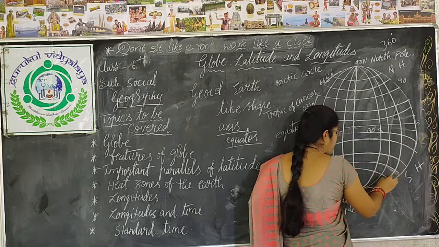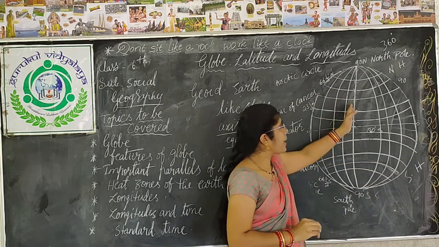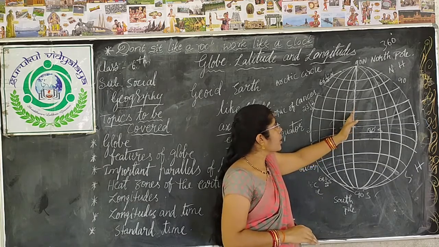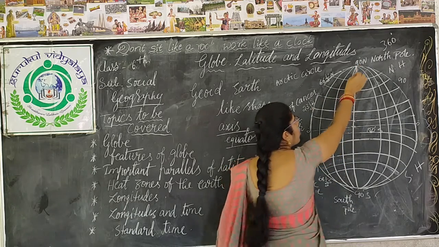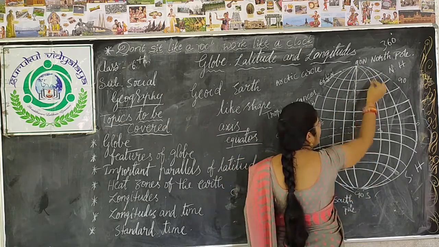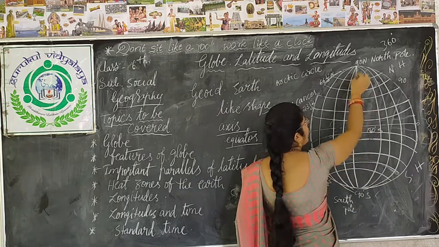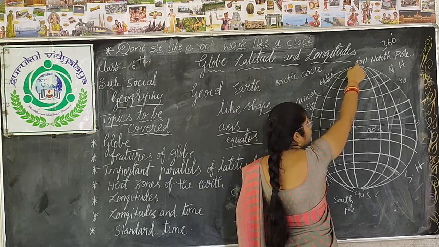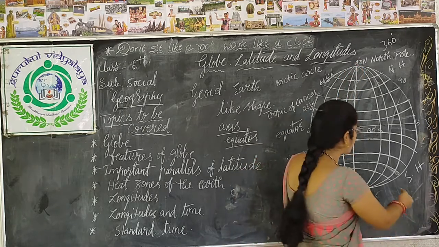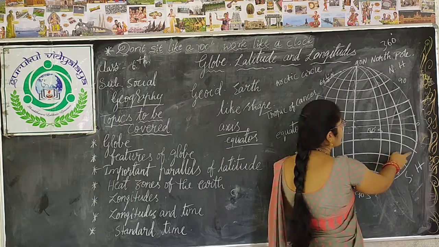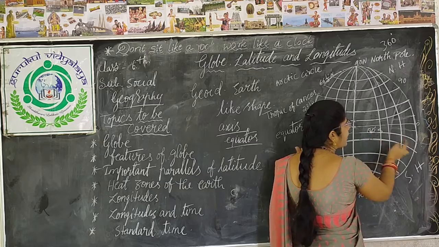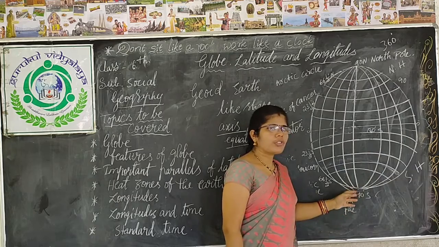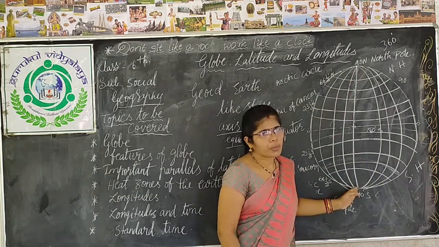What do these imaginary lines do? Latitudes are parallels, whereas longitudes have equal length. All the longitudes meet at the poles. When they come to the north and south, all the longitudes join together. Whereas latitudes are not joining anywhere; they are separate but parallel to each other. Did you understand, children? These are called longitudes. Longitudes are drawn from North Pole to South Pole.